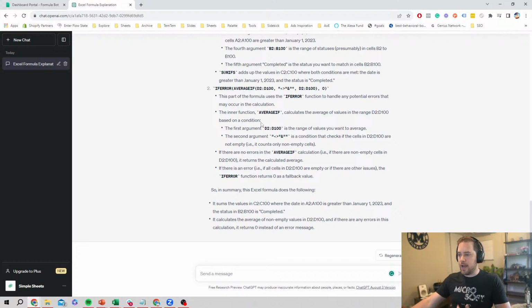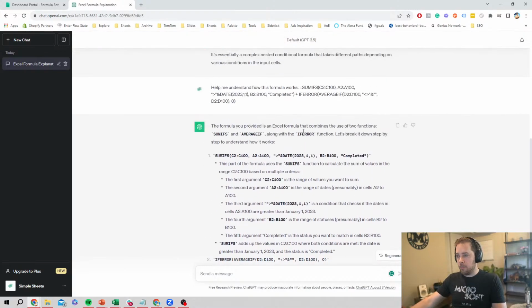But you'll see, obviously, I need to know what is in cell D2 through D100. ChatGPT is not going to be able to do that part of it for me, but it is going to give me all that understanding of how that formula is actually working and what is going on inside of it. So really important, really valuable way to understand complex formulas and, again, collaborate with these.